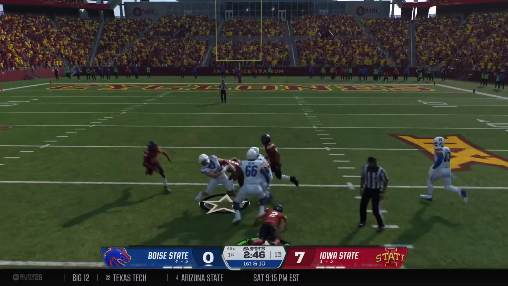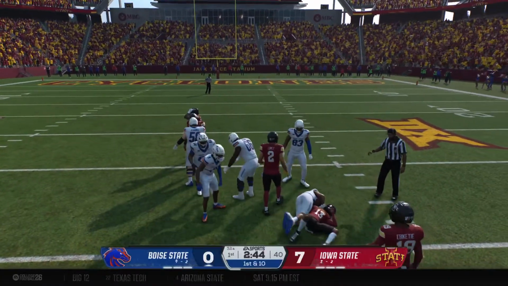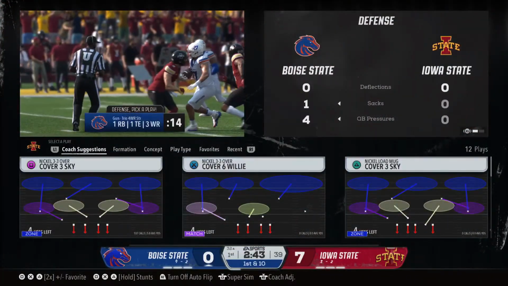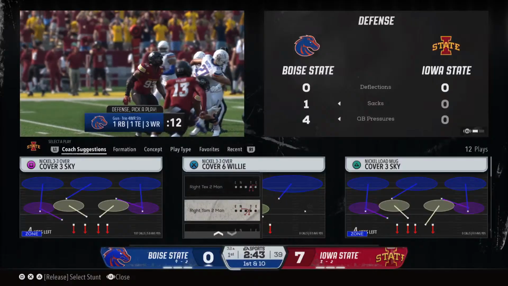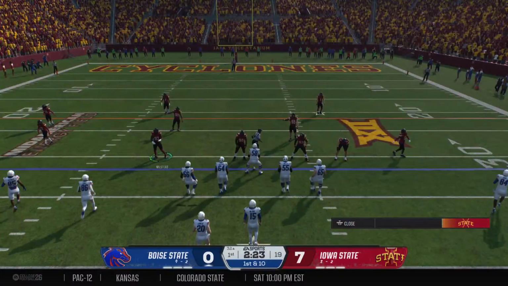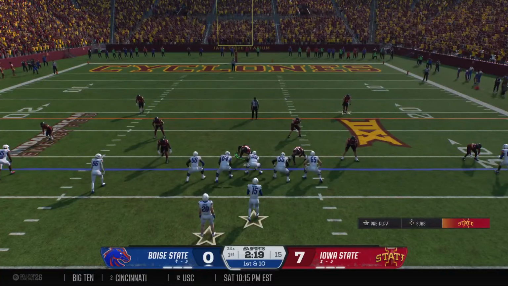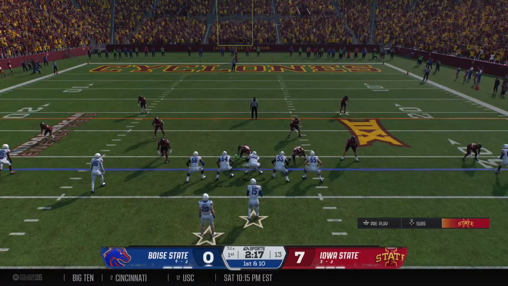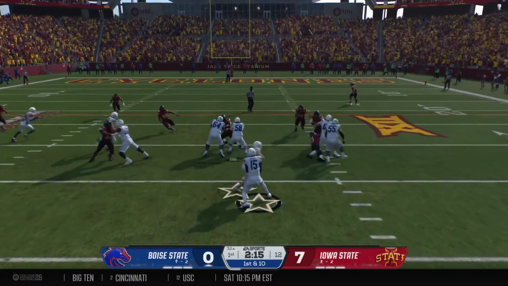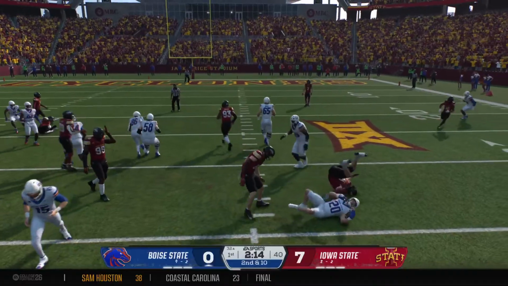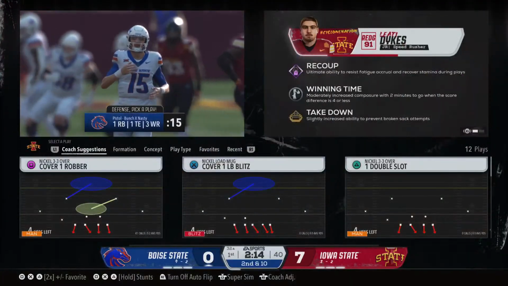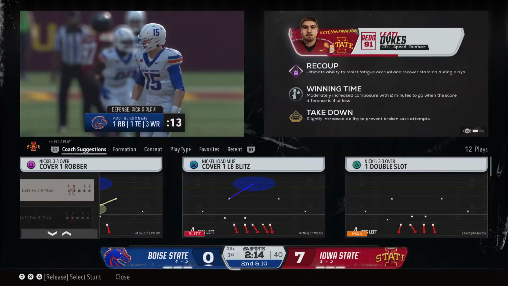Made a defender miss. They finally get him stopped, and this veteran junior running back comes up with a nice play. Well, obviously the offense went 3 and out on their last drive. They're having a little bit more success here. That was a nice run, and I think that's the key, guys. If they're able to run the football, they're going to be able to stay on the field. And I think that's something you want to think more about if you're the play caller on offense.